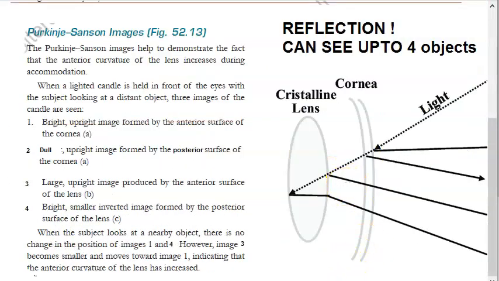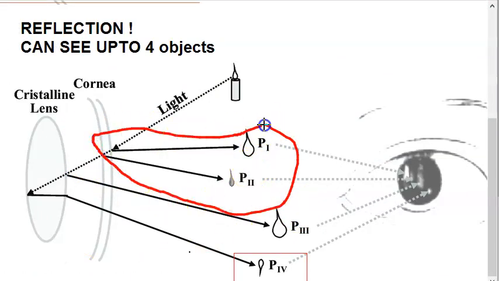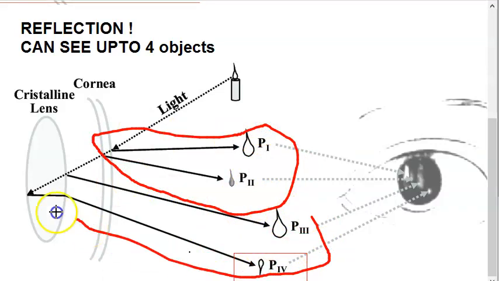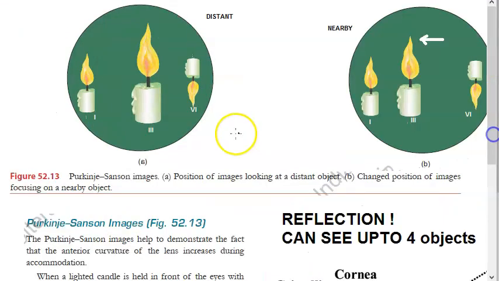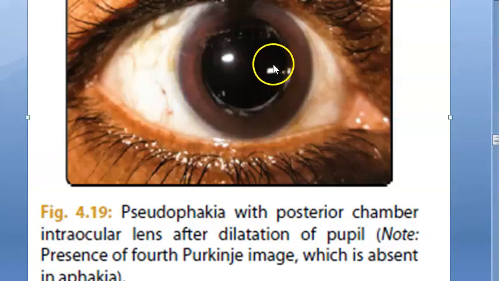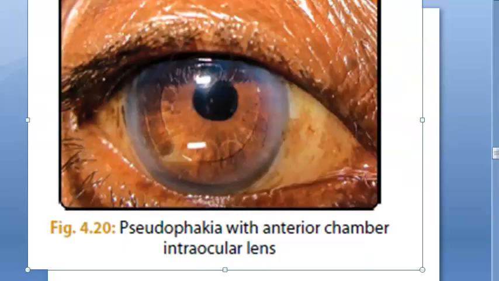So two images will come from the cornea. See, P1, P2 actually come from cornea, right? And P3, P4 come from the crystalline lens. 4 is inverted and it seems to be on the nasal side. Let's check this. Are you able to see? On the nasal side, you should be able to see it. Pseudophakia can also mean anterior chamber lens, guys. So look at this. This is anterior chamber lens. Very clearly, you can see that haptic here. Can you see that?